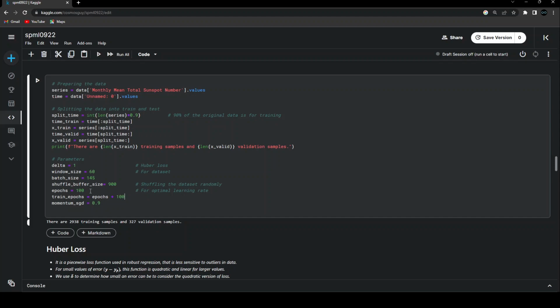Once I'm sure what learning rate I'm going to use with the help of the optimal learning rate epochs, I am going to add some extra epochs, and this will now be the training epoch. So if I'm using 100 epochs for understanding the optimal learning rate, I'm going to add an extra 100 epochs for my model to train on. So these are the training epochs.